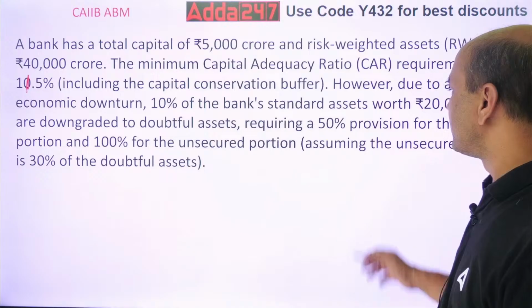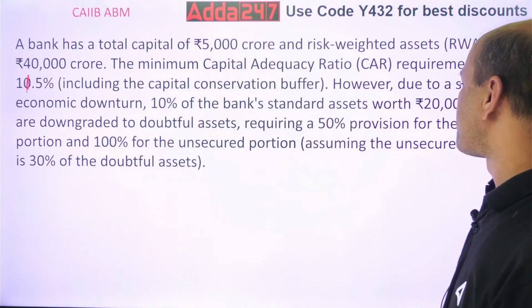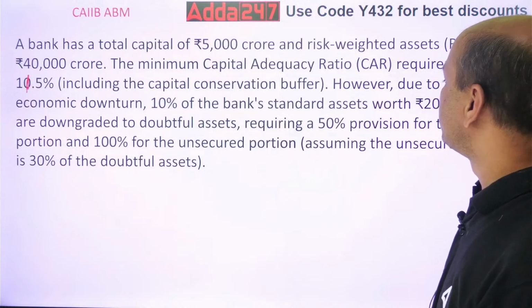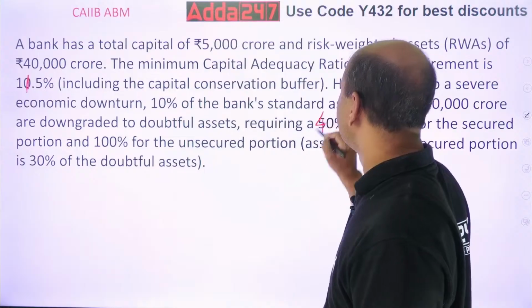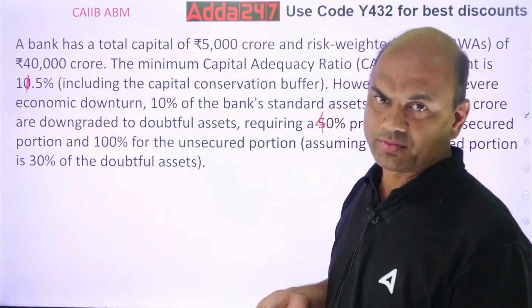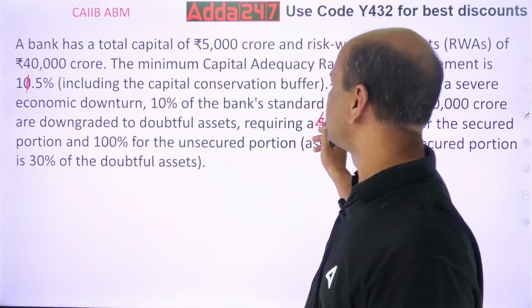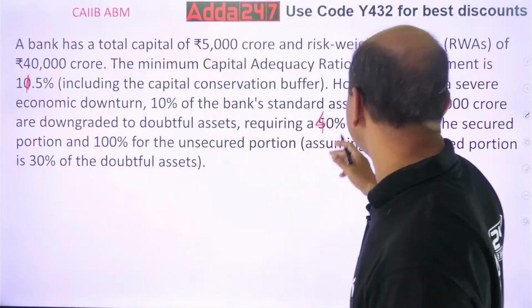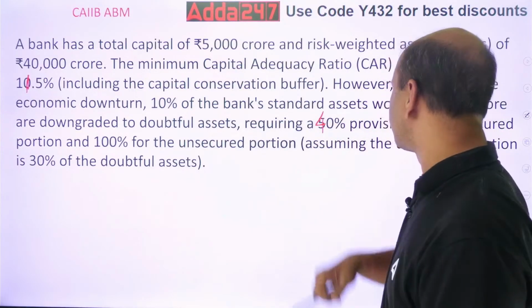As per our norms, we have 25% and 40%, so let's consider 40% for the secured portion and 100% for the unsecured portion.